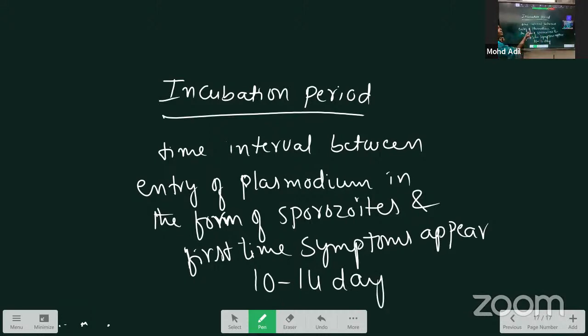Here the incubation period, simply we call it the completion of the pre-erythrocytic cycle, exoerythrocytic cycle, and the erythrocytic cycle. That total duration is called as incubation period. In the prepatent period, no clinical symptoms appear. But when the symptoms appear, that we call as the incubation period. Next, the last one in this topic is the formation of gametocytes.